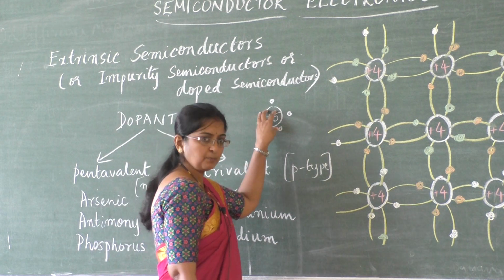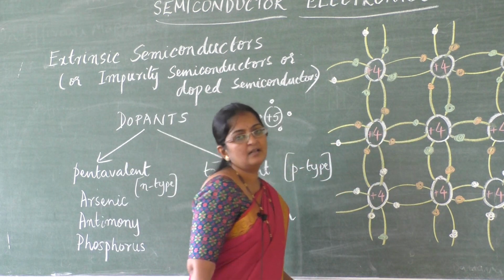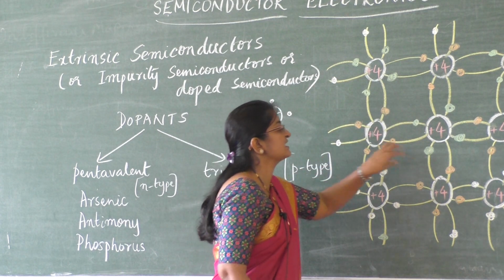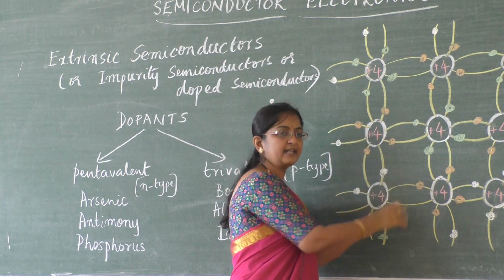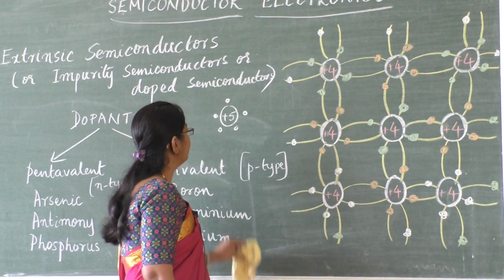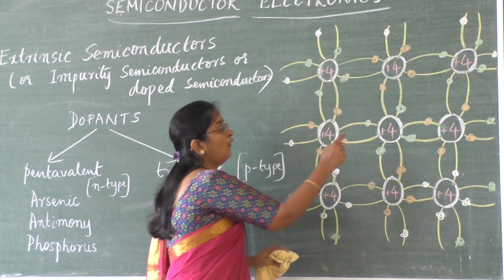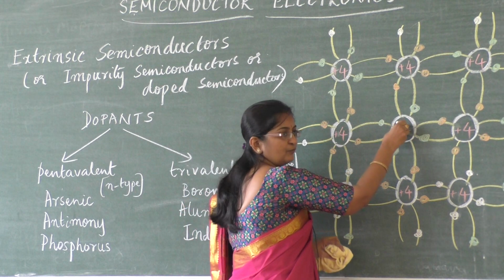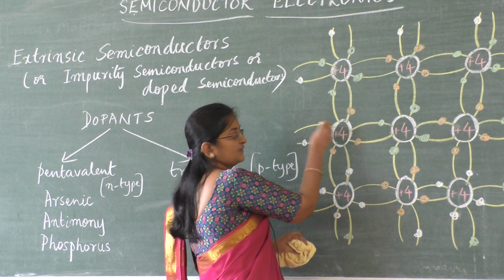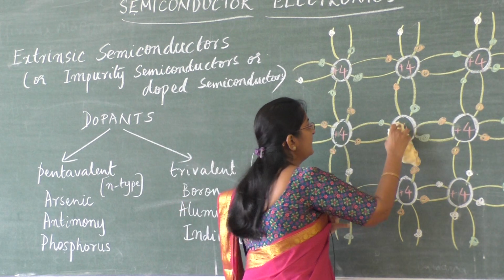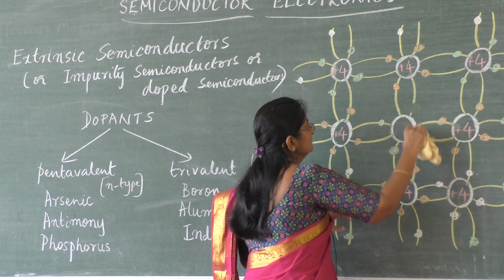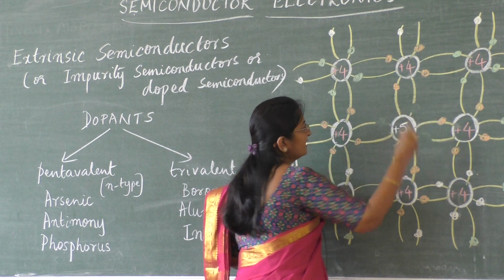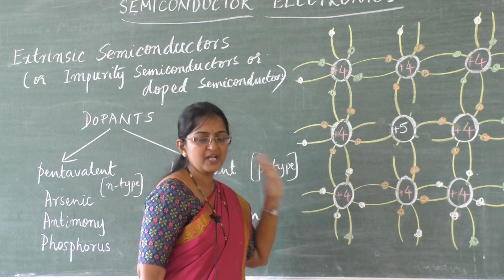Now when I add this phosphorus atom to this silicon crystal, according to the condition, it should not go and fix somewhere else or penetrate somewhere and get entangled there. Instead, it will take the position of one of the silicon atoms. Let it take the position of this atom. So this atom gets shifted this side, this one gets shifted this side, and here now I have our impurity pentavalent dopant atom.